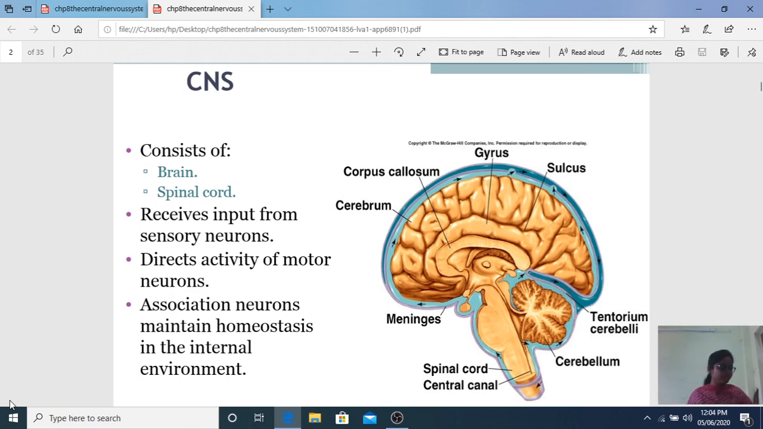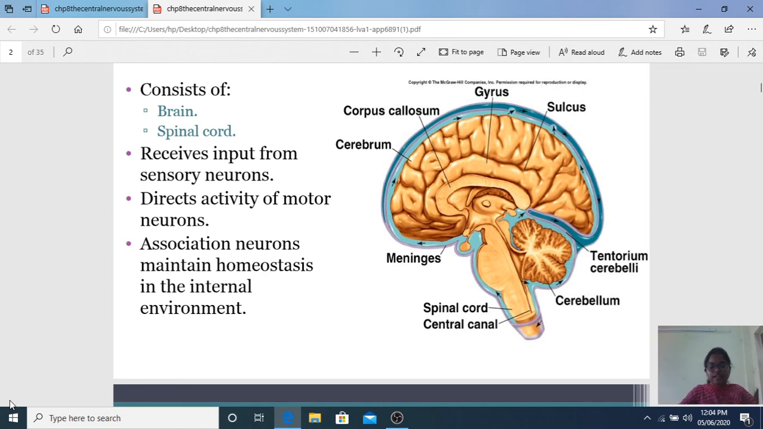Same diagram. This is the input, sensory neurons. The association fibers here coordinate, and the output is given through the efferent fibers. Afferent, towards the brain; efferent, towards the body, they are the motor functions.